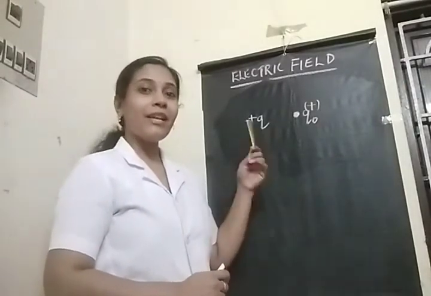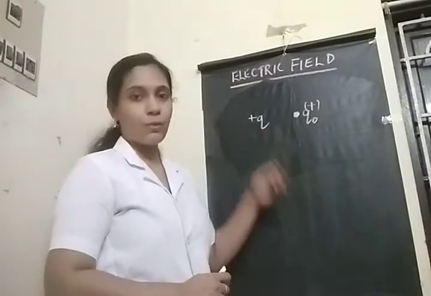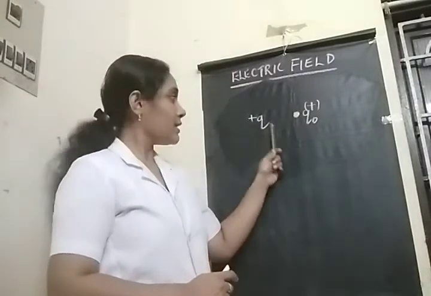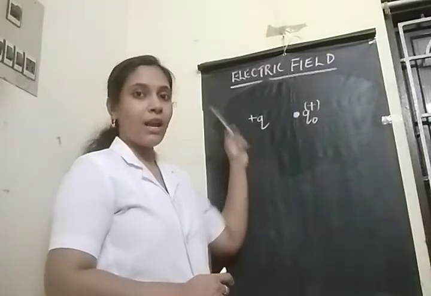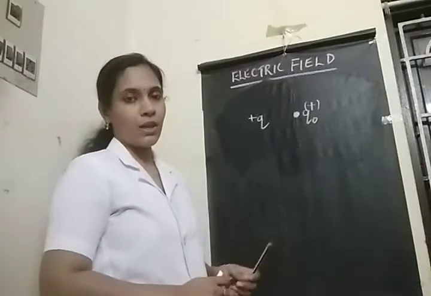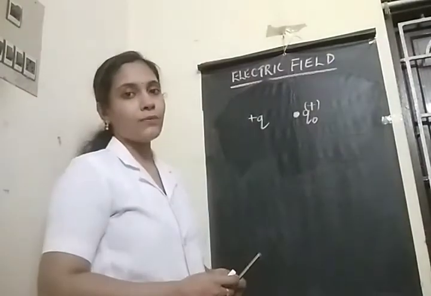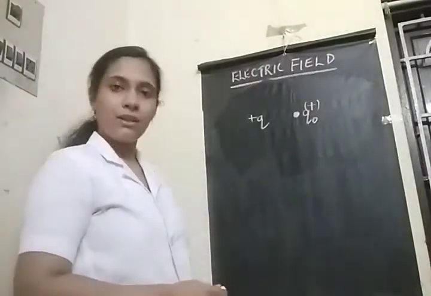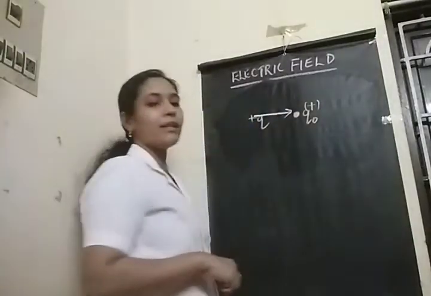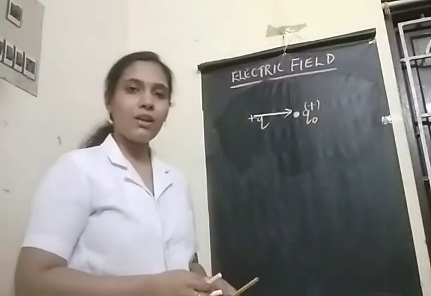Yes, my dear children, it will be a repulsive force because both are positively charged. So the source charge will repel the test charge with some force. And what will be the direction of that force? Yes, away from the source charge. So this will be the direction of that electrostatic force.